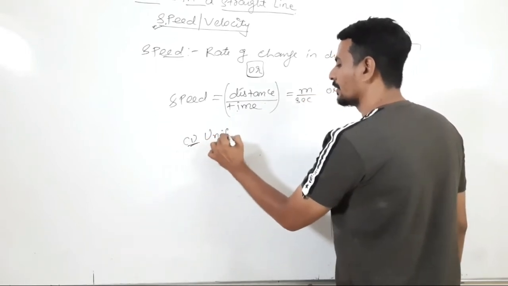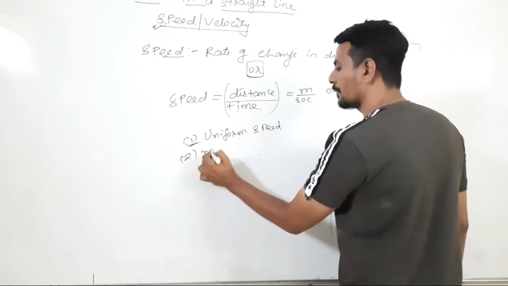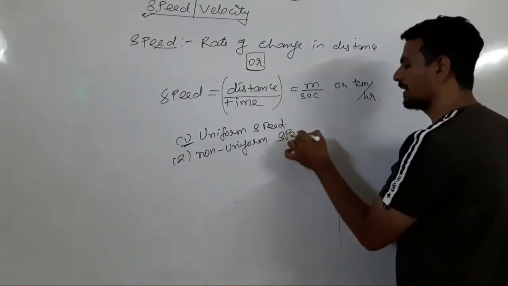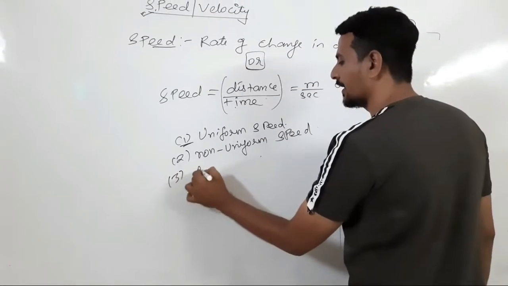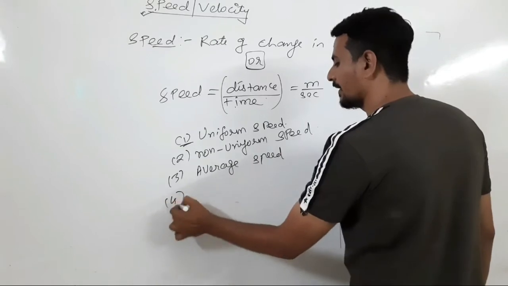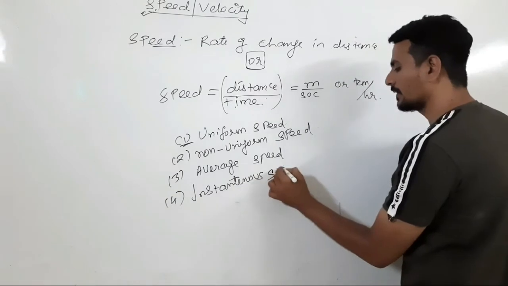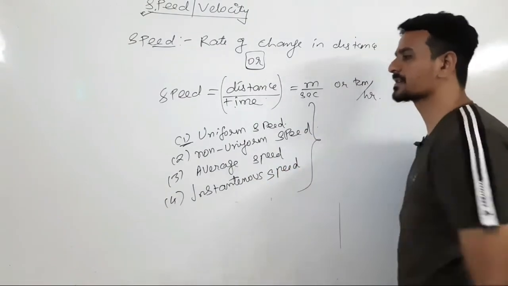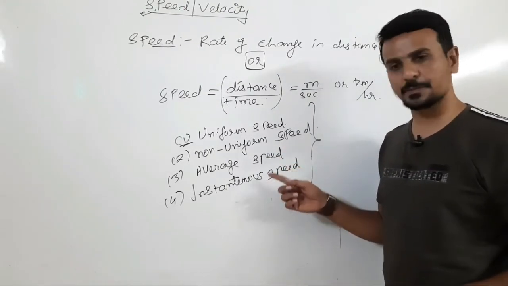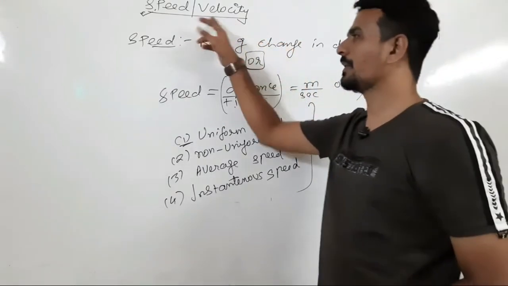Speed is classified into four main types. First one is uniform speed, second one is non-uniform speed, third one is average speed, and fourth one is instantaneous speed. So these are the types of speed we are going to discuss.